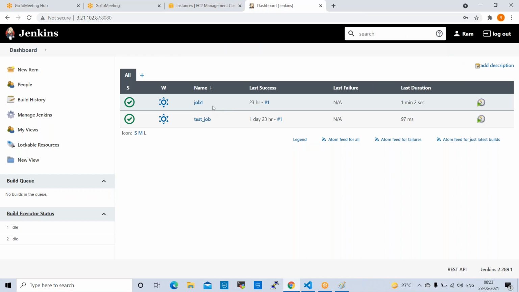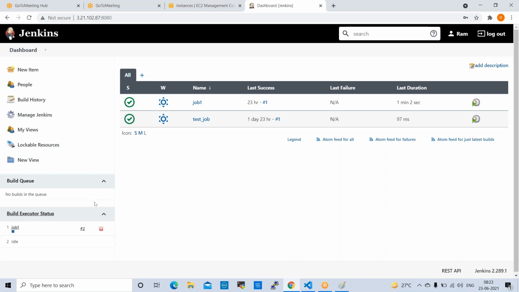We have already created job 1, right? Job 1 is already created. Let us build it now to see whether it is running properly or not, whether it is success or failed. Let us check first, then we'll create the other jobs.